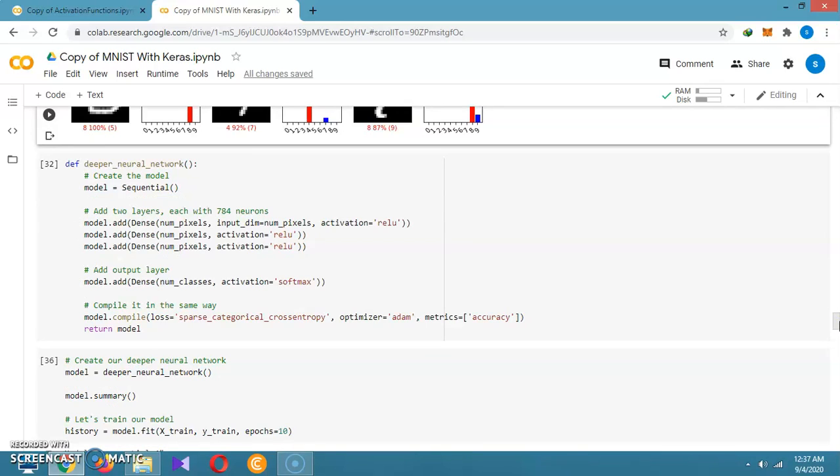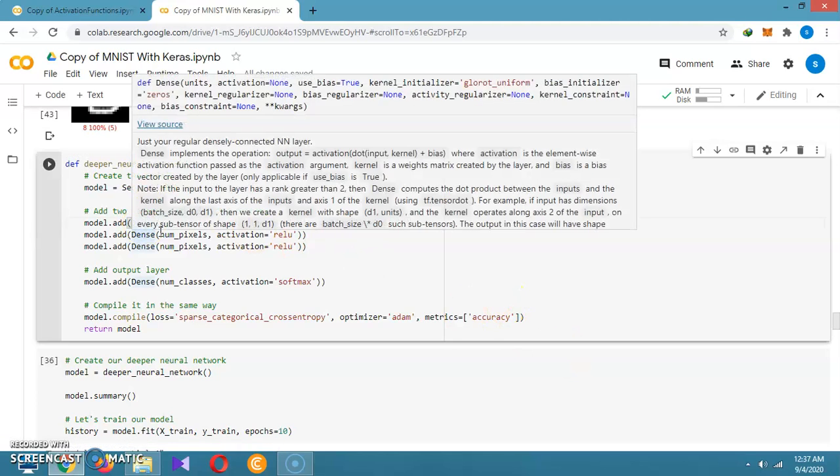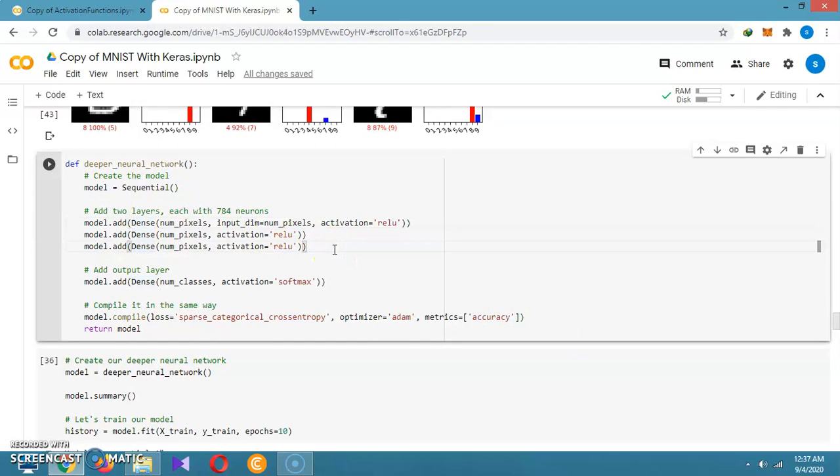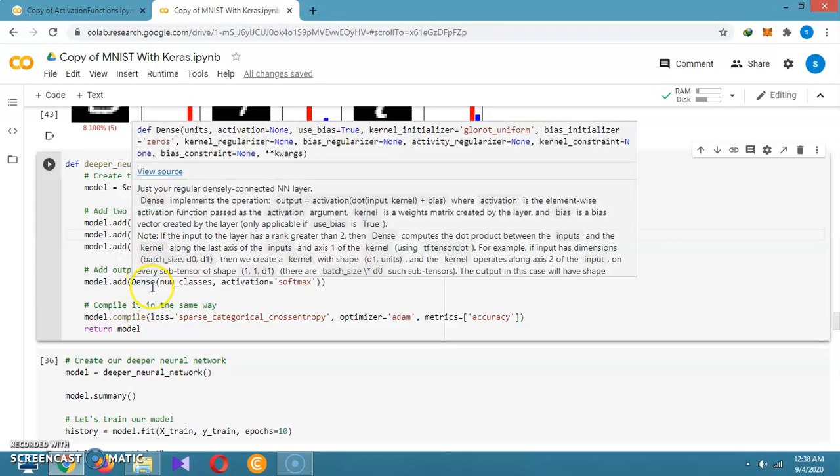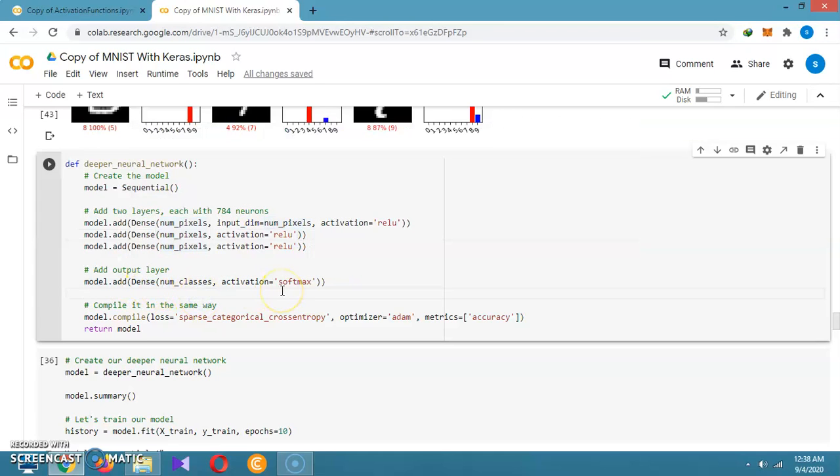Now we are focusing on the deep neural network, and we are defining the model equal to Sequential, and we are adding the dense layer. The first layer is a ReLU one, and another also is a ReLU one, and the third one is also ReLU. But the first layer is a basic layer, and after that we are adding the 2 dense layers. So input dimension is the number of pixels, and for activations we can also put the output dimension, big deal. And after that with model.add, we are using the dense function, with the number of classes, and the activation function is the softmax.